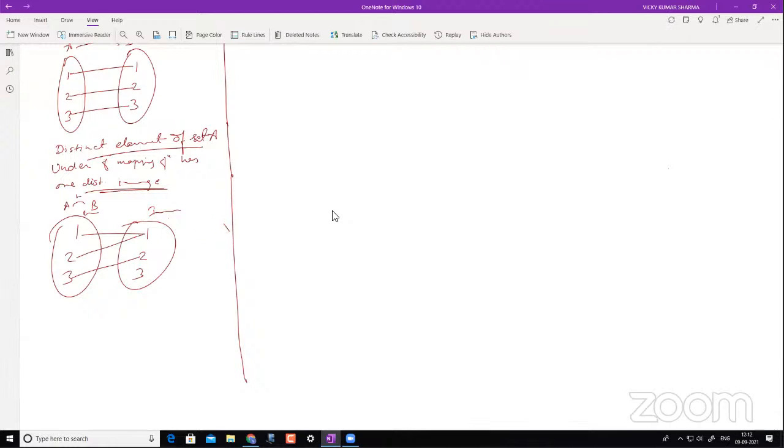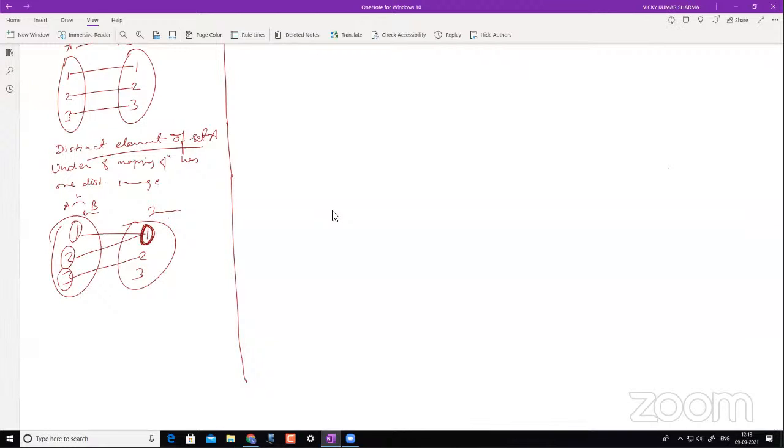I think the confusion is between the words distinct and unique. Any element should be mapped uniquely to any other element in the other set. If you see this element, it should be mapped uniquely to its pre-image. Is it uniquely mapped here?